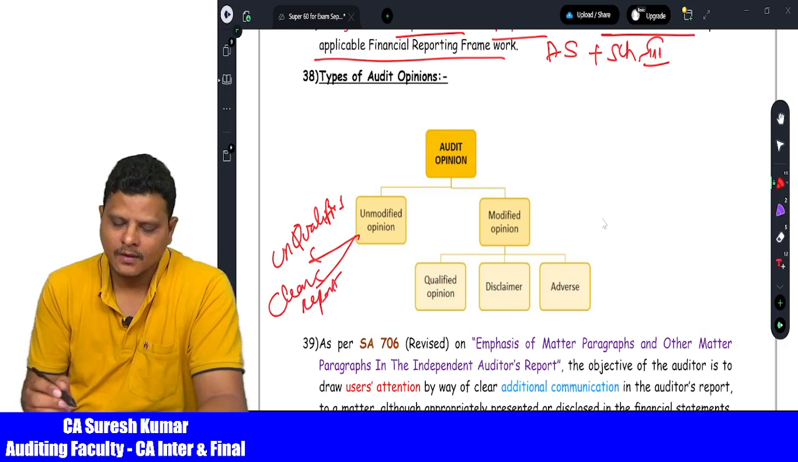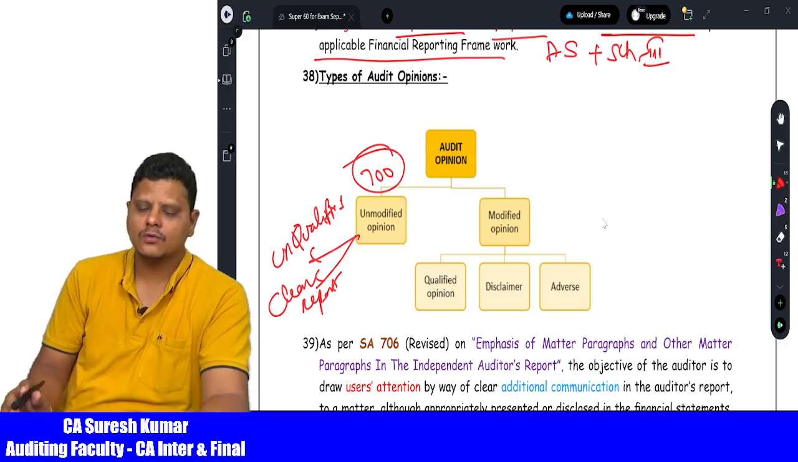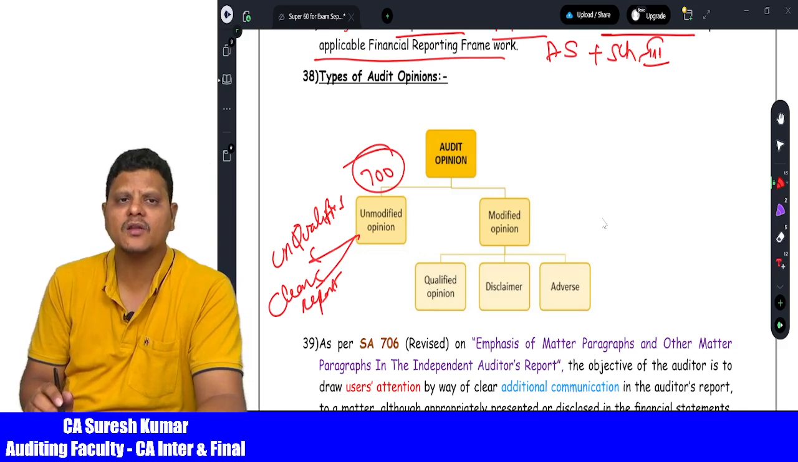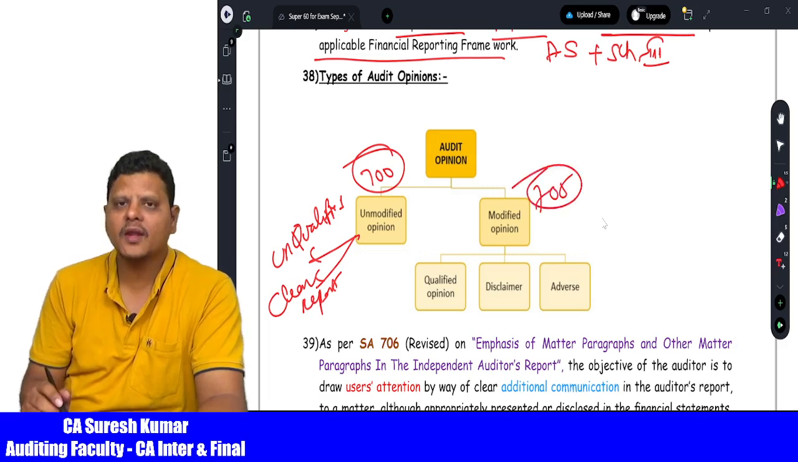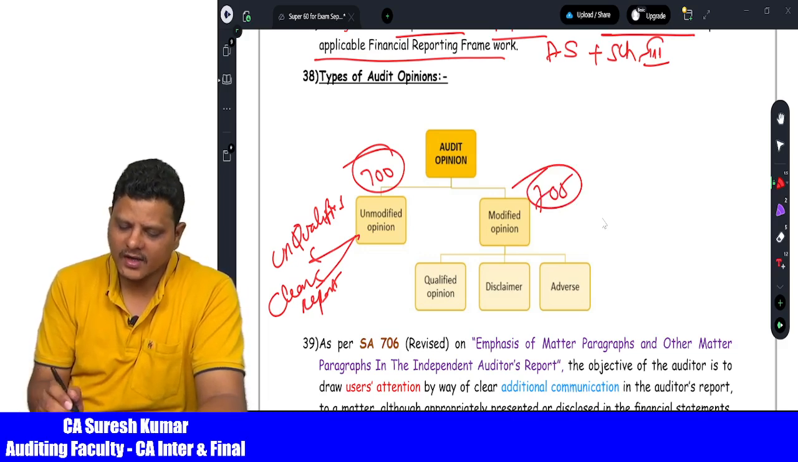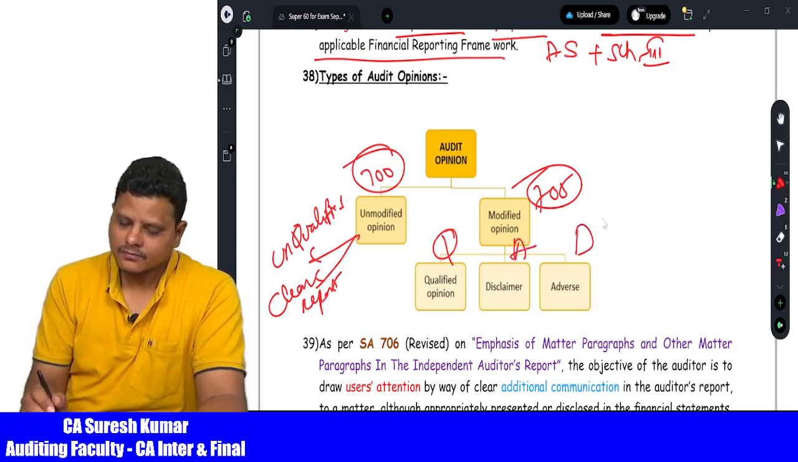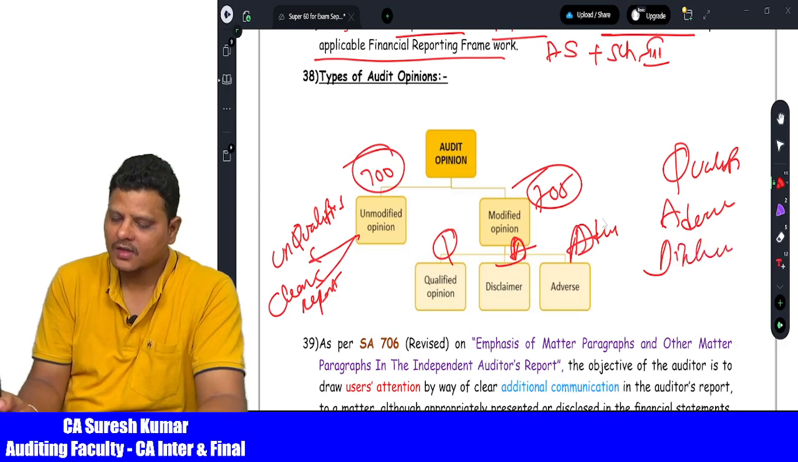Alternative names. So as per SA 700, we divided the audit opinions into two types. Unmodified, which is nothing but the financial statements are free from material misstatements. Then modified opinions, which has been clearly given in standard number 705. So modified opinions are three types. QUAD. What is QUAD? Qualified, then disclaimer, then adverse. So we call it a QUAD for shortcut. Qualified opinions, adverse opinions, disclaimer of opinion.